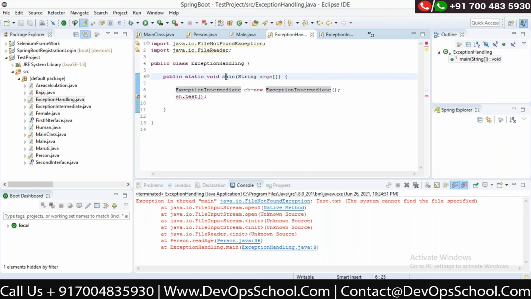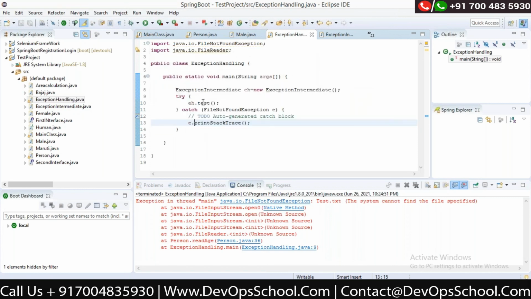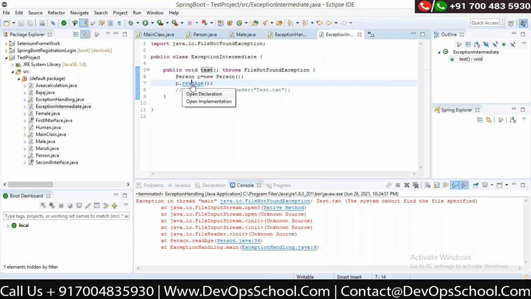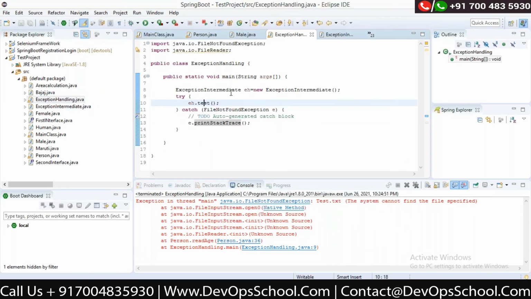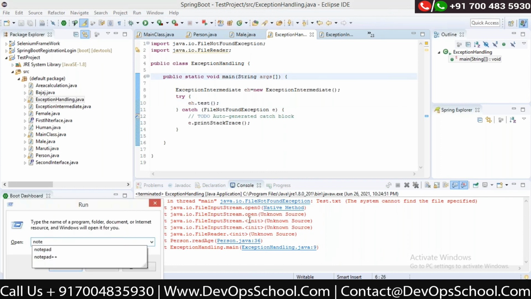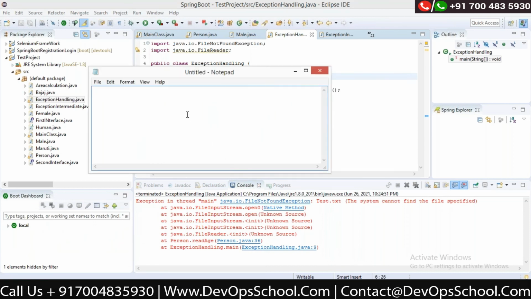So there are three levels. Right now this is the main class. From the main class I have called this eh.test. From eh.test, let me handle it here at least. From eh.test I am calling read age. So there are three levels of throwing the exception. Finally it was handled by the top class. So this is the top class. Let me explain. This is a very important part. Exception person throws it to intermediate, and then intermediate throws it to exception handling.